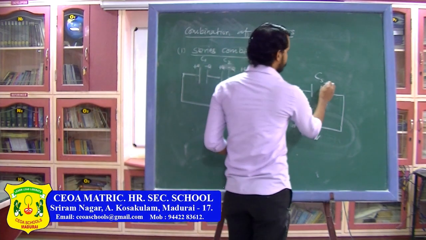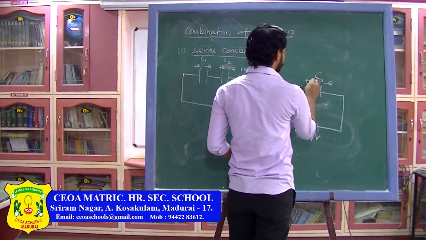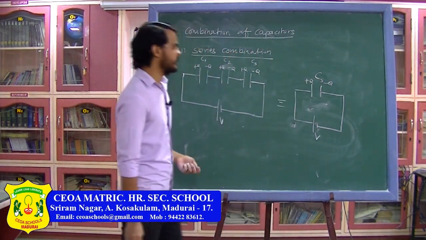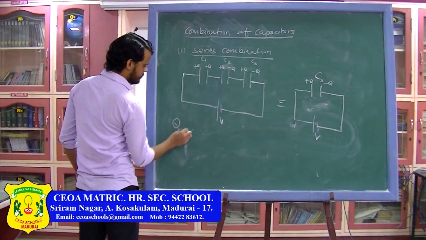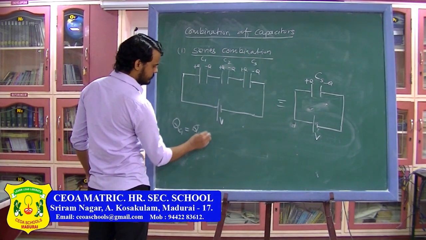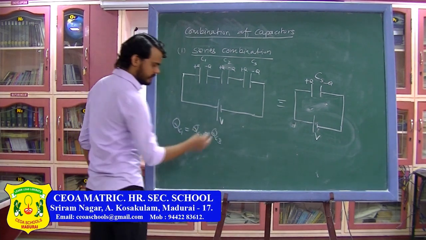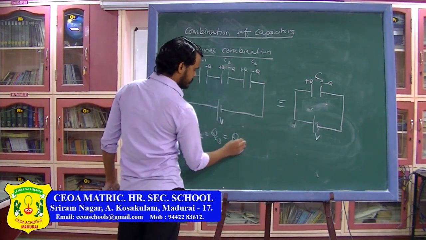So in series combination, charge on C1 will be equal to charge on C2, which will be equal to charge on C3, and this will be equal to the charge on the combination of it.